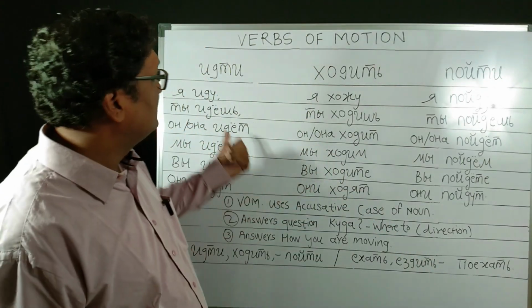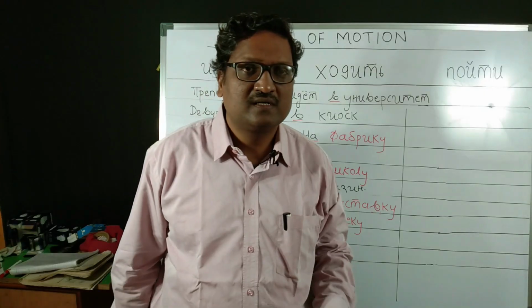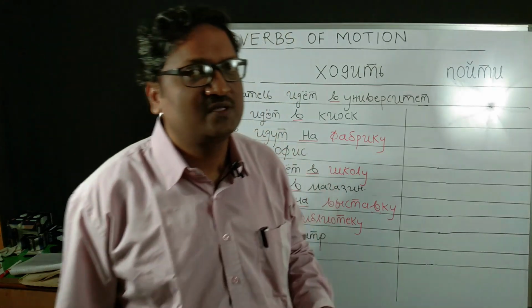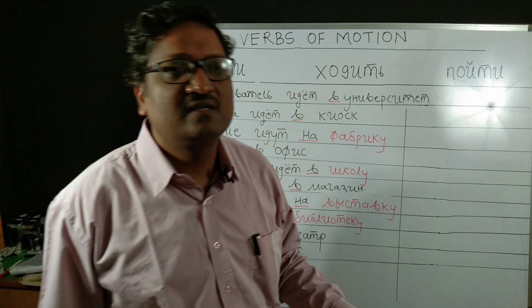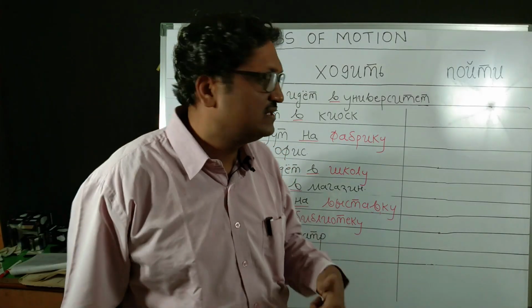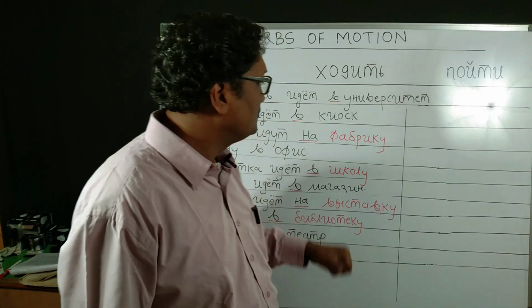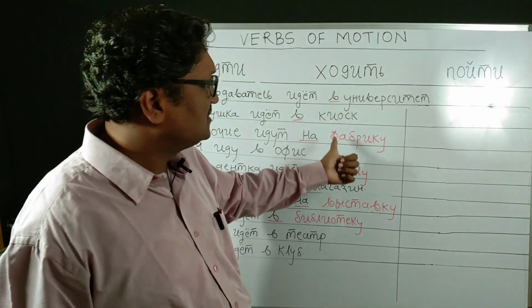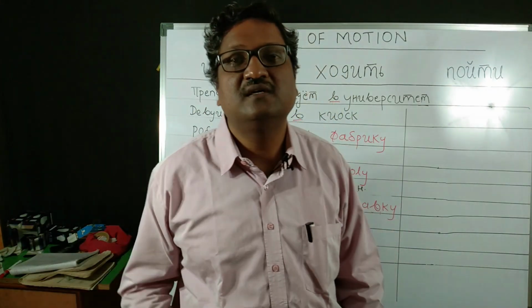So we'll continue with examples of идти and пойти in this video. As I earlier told you, verbs of motion use the accusative case of the noun. Second, it indicates whether you are going by foot or by vehicle. And one thing I have not told you earlier is that when verbs of motion come in sentences, they also use the prepositions в and на, and these prepositions в and на are the same as what we have seen earlier in the prepositional case.